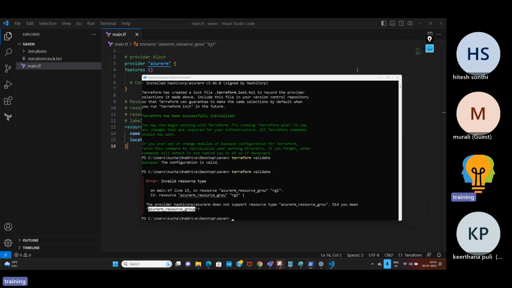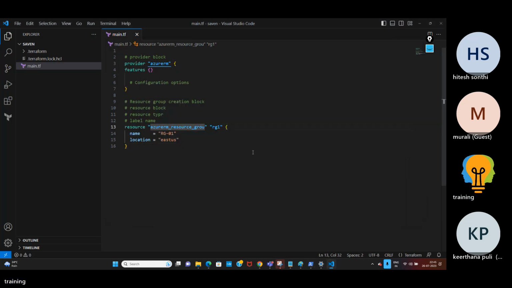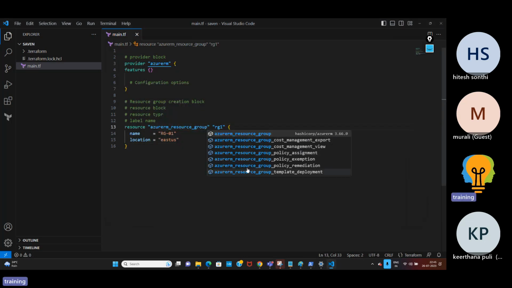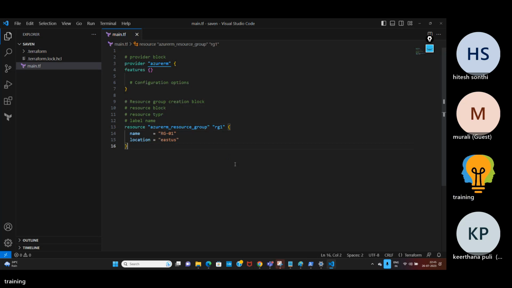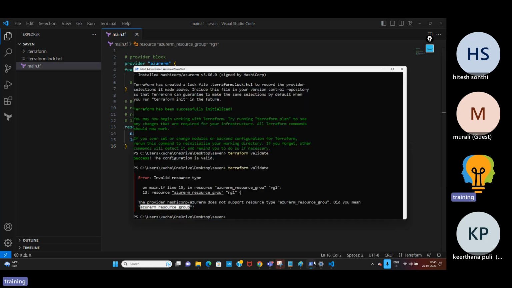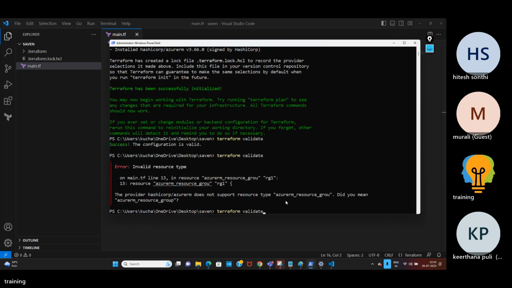Okay, now let me change it back. Now these are the suggestions. Which one is required? You can use this. Okay, use that. So I'll use resource group. So you also get suggestions immediately. Now let me run the code again. Validate.